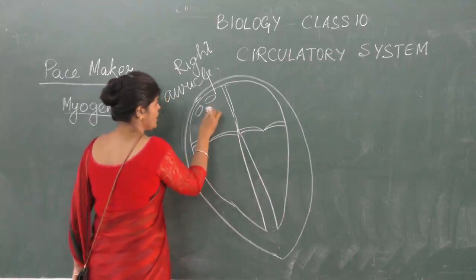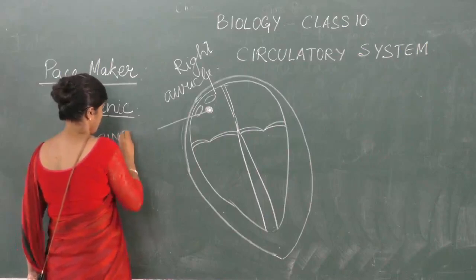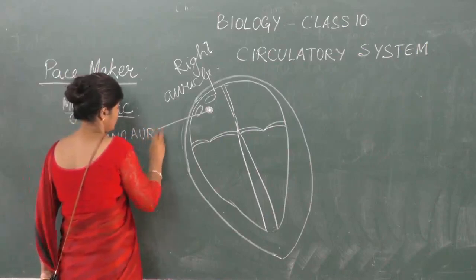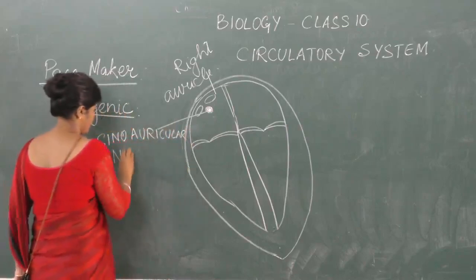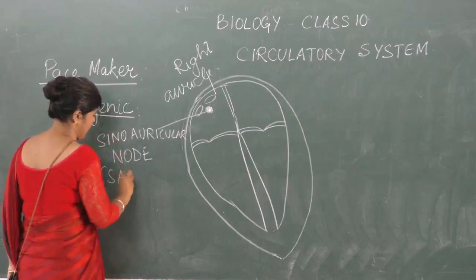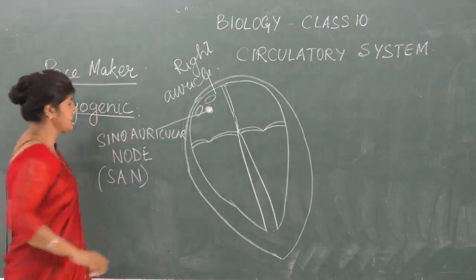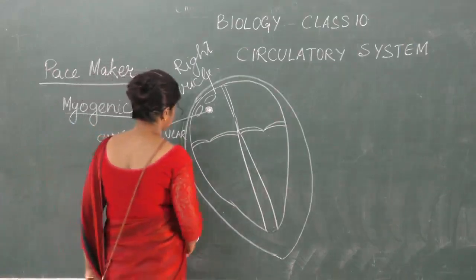We call this nodular structure the sino-auricular node. In short, we call it SAN or SA node. Is it alright?